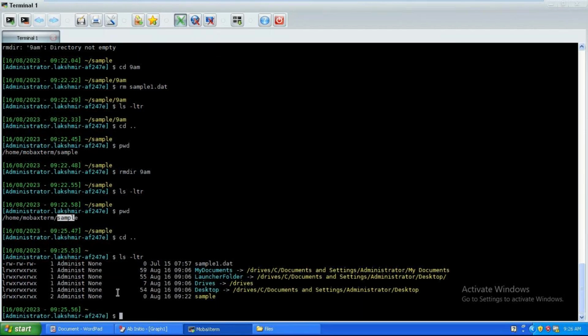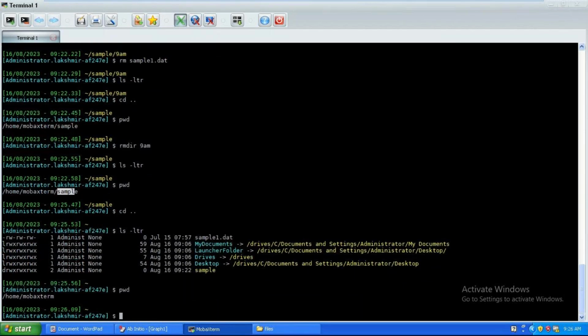You are in the PWT. You are in the mobile extreme home path. Okay, mobile extreme path. So you need to move this file, or renaming is also possible. With the mv command, you can rename the file or you can move the file also. So for now, let me move this file: mv space sample1 dot dat. You need to move it to the mobile extreme sample folder ultimately.